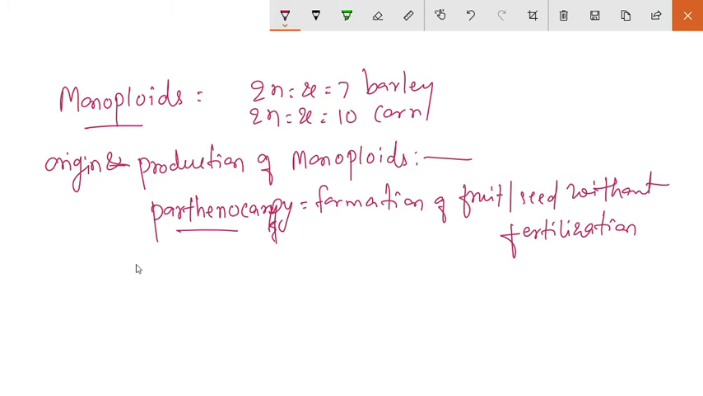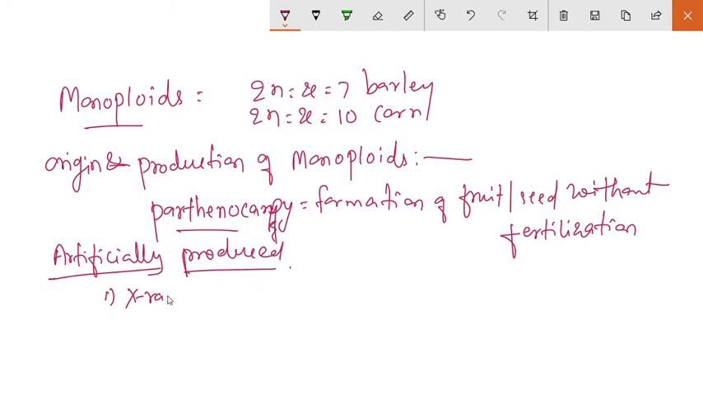Okay, monoploids can be artificially produced, by using some techniques. So which are those techniques? The first is X-ray treatment.